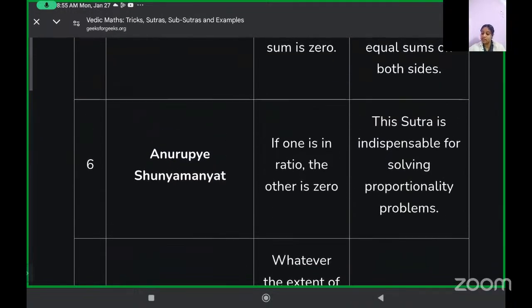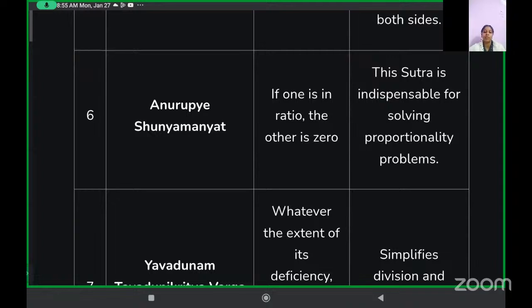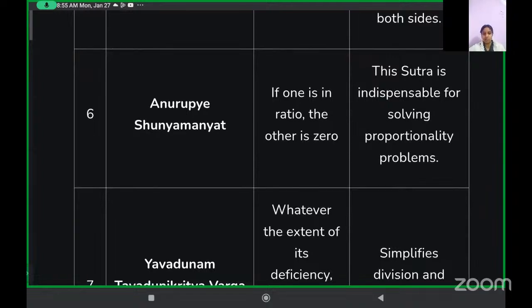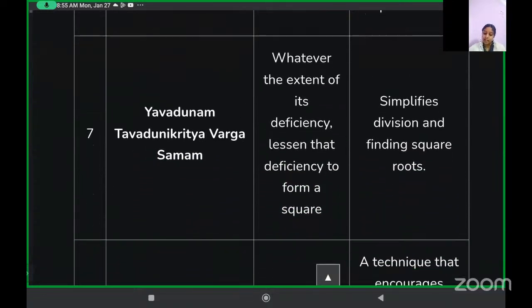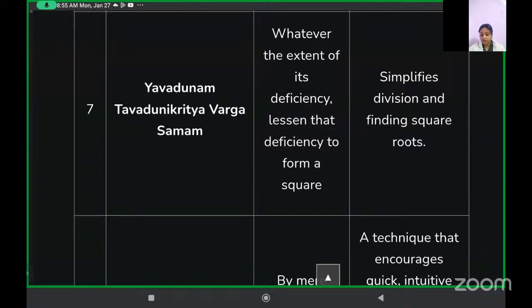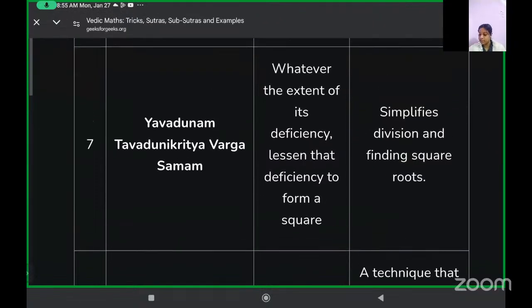This is used when we are doing proportions, solving ratio and proportion questions. Then we have Yavadunam Tavadunikritya Varganca Yojayet. This is used when we are doing division and finding the square roots.